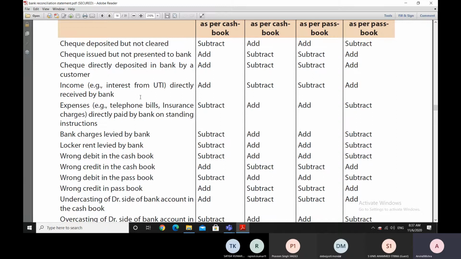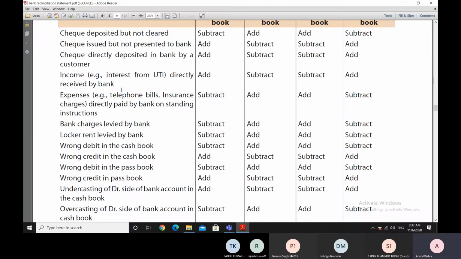Fourth reason, let's say income in the form of interest from UTI is directly received by the bank. Bank performs these services of receiving the interest, dividend, etc. on our behalf also. If the interest is received by the bank, it will make the entry in the bank statement, but that entry will not reflect in the cash book till the time we are aware of it.